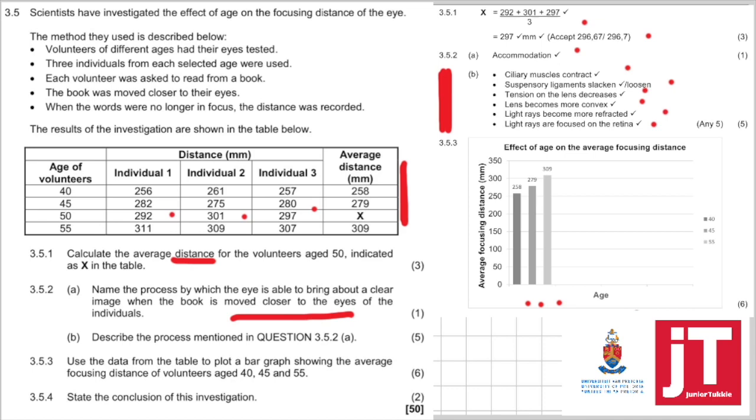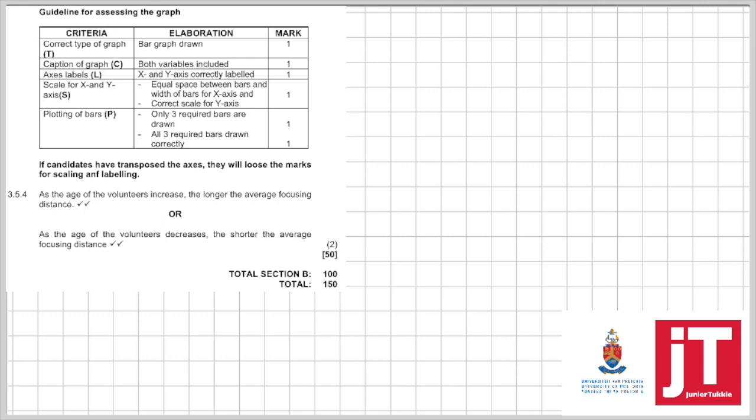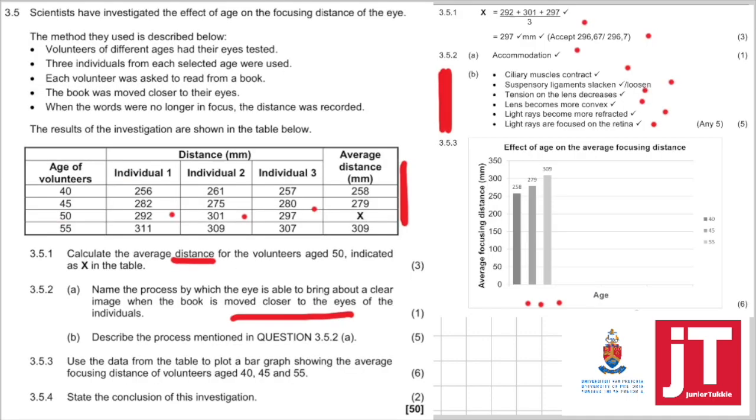And then 3.5.4. State the conclusion for this investigation. So, what will the conclusion be? As the age of the volunteers increases, the longer the average focusing distance, or as the age of the volunteers decreases, the shorter the average focusing distance, and that you get from here. Right.